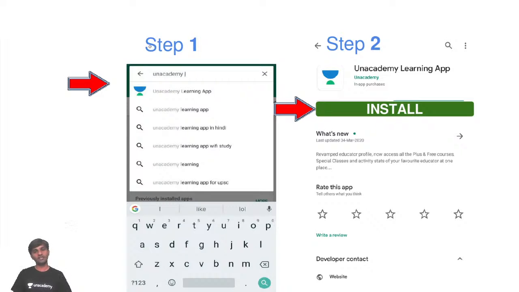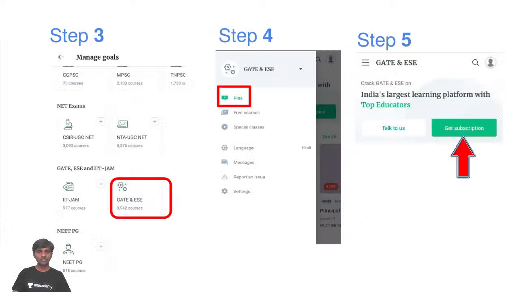The best thing is to first download the Unacademy learning app. Once you download the app, there will be an install button. Once you click on install, the app will be installed. Once the app is installed, you need to manage your goal. You need to choose whether you are attending NEET PG, GATE ESE, IIT JAM, CSIR UGC NET, or NDA UGC NET, whatnot. Out of which you need to select GATE and ESE.